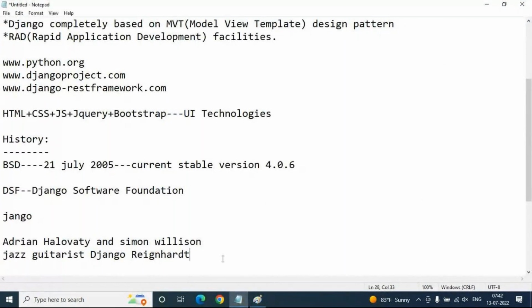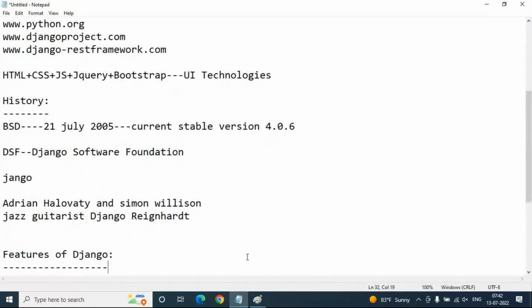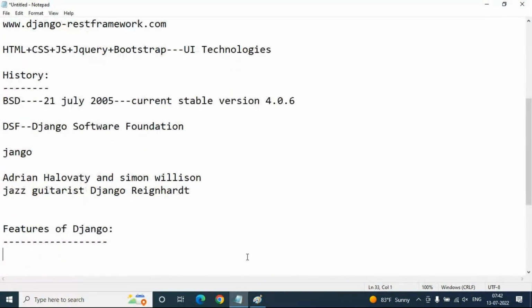And what are the important features of Django here? We have seen Python features, and similarly we have to look at Django features. These are common features available in our IT industry for every web development framework. The main feature is rapid development, in the sense of a faster rate of application development. Django was designed with the intention to make a framework which takes less time to build a web application. That is rapid application development.